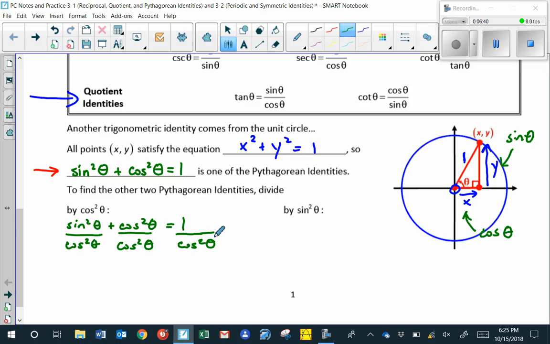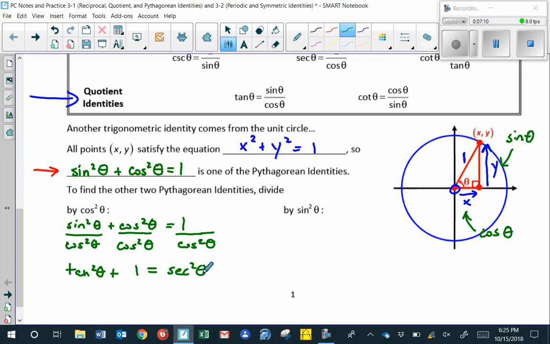If you'll remember that sine over cosine was equal to tangent, so sine squared over cosine squared is equal to tangent squared of theta. Cosine squared of theta over cosine squared of theta is equal to 1. You also remember that the reciprocal function for cosine is secant, so 1 over cosine squared of theta is equal to secant squared of theta.